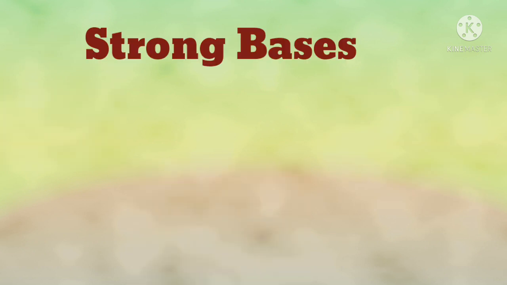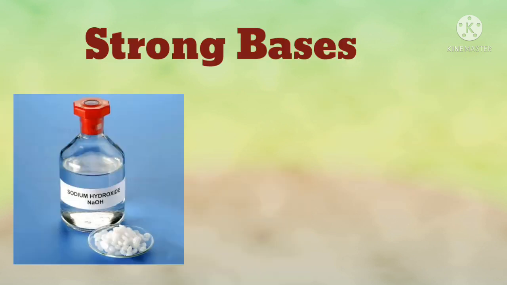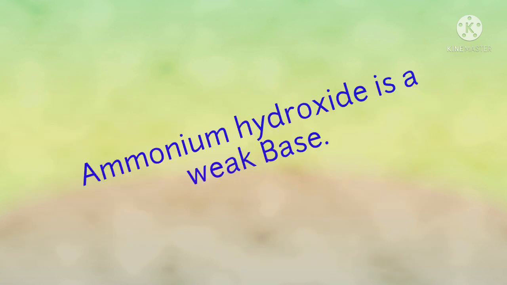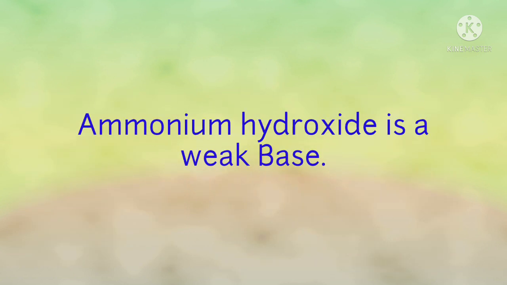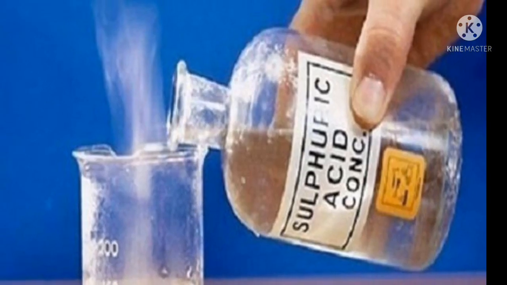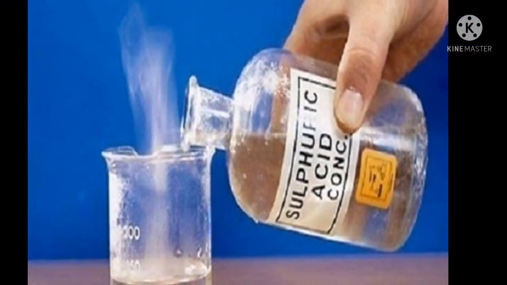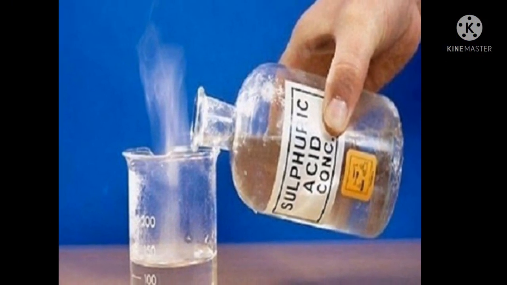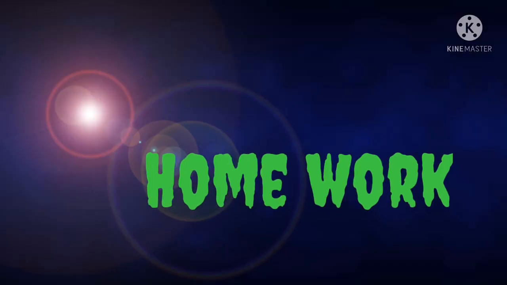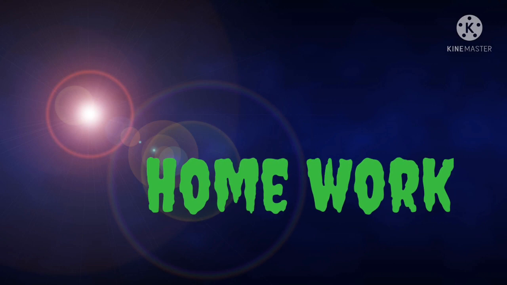In the same way, the strong bases are sodium hydroxide and potassium hydroxide, and ammonium hydroxide is a weak base. Strong acids and bases are highly corrosive in nature and can cause severe burns, whereas natural acids are generally weak acids. So children, write down the homework in your notebooks.